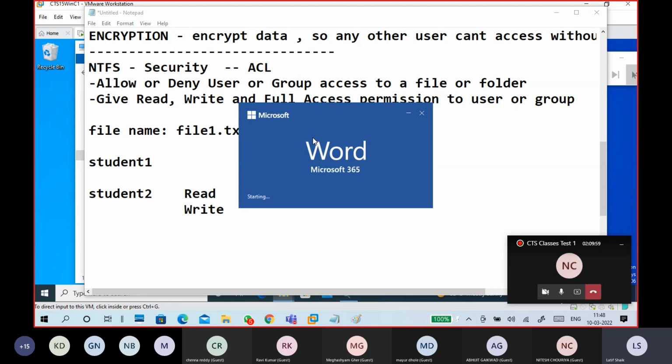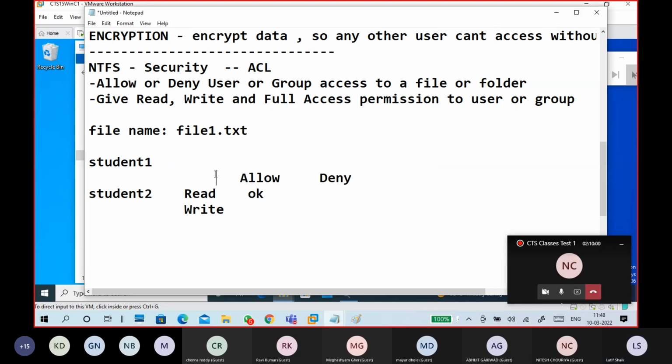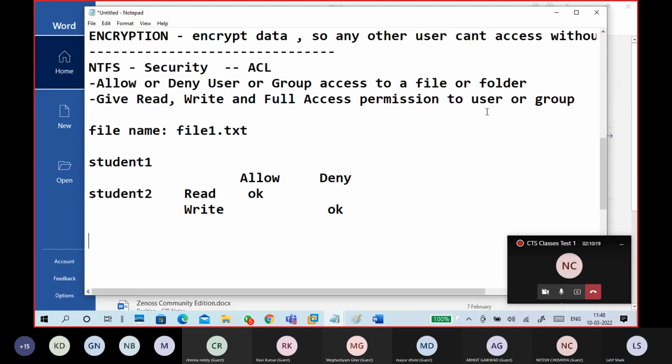Notepad is faster for typing. Write, deny means student 2 can read the file but cannot change the data in the particular file. So this is NTFS security. We'll do this in a practical manner.